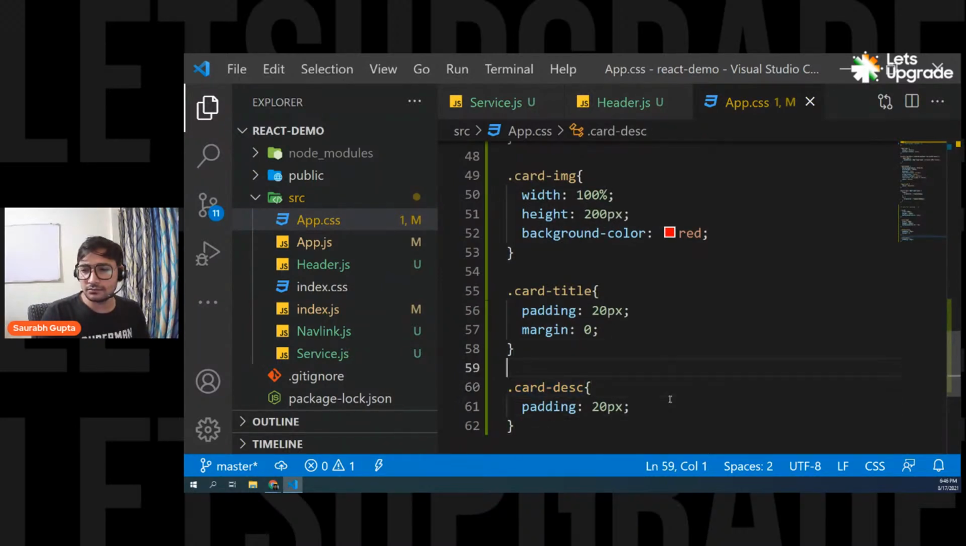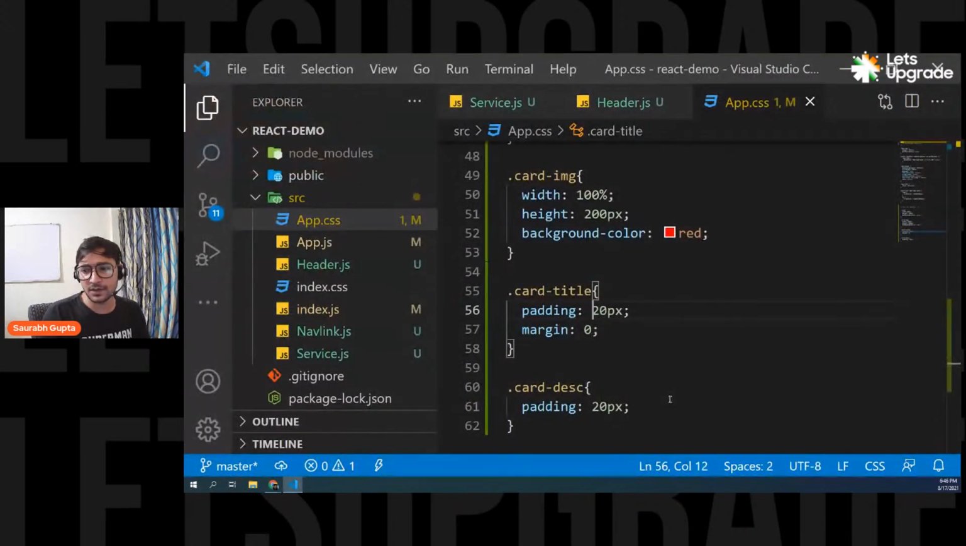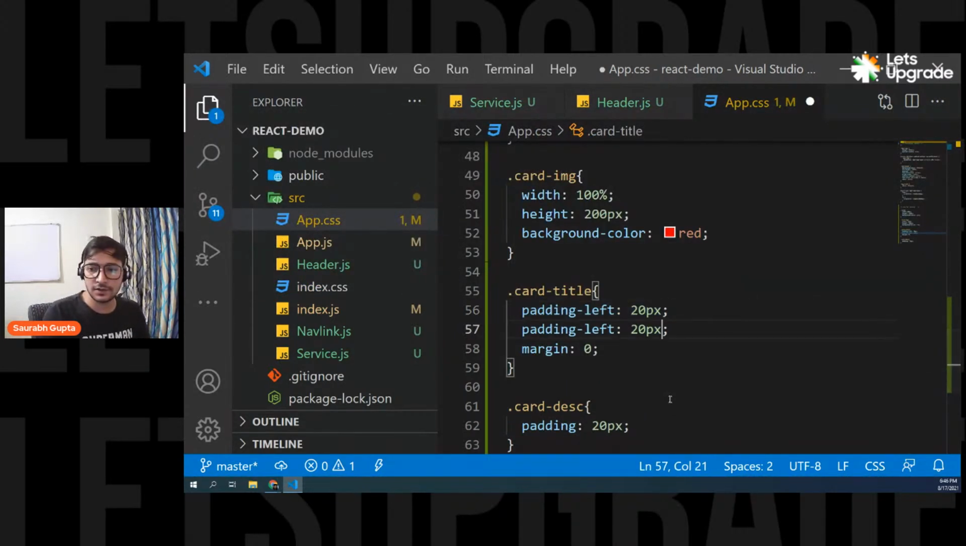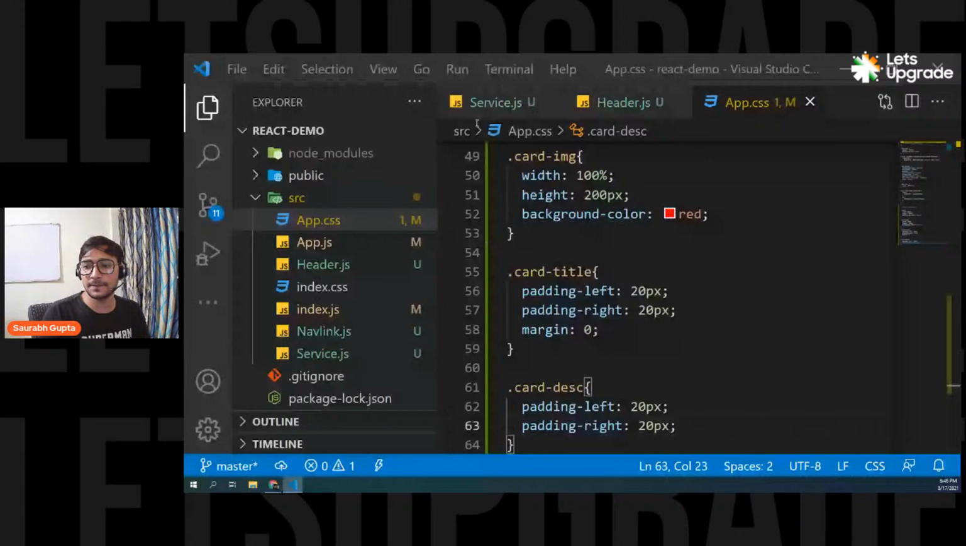I'm thinking I should not give padding from all the sides every time because it creates a lot of gaps, right? So let's give it only a padding left and padding right. That's it. Not from every side. So padding left and padding right, 20 pixels. This as well. Yep, now it's cool. Okay, now let's style the button, guys.